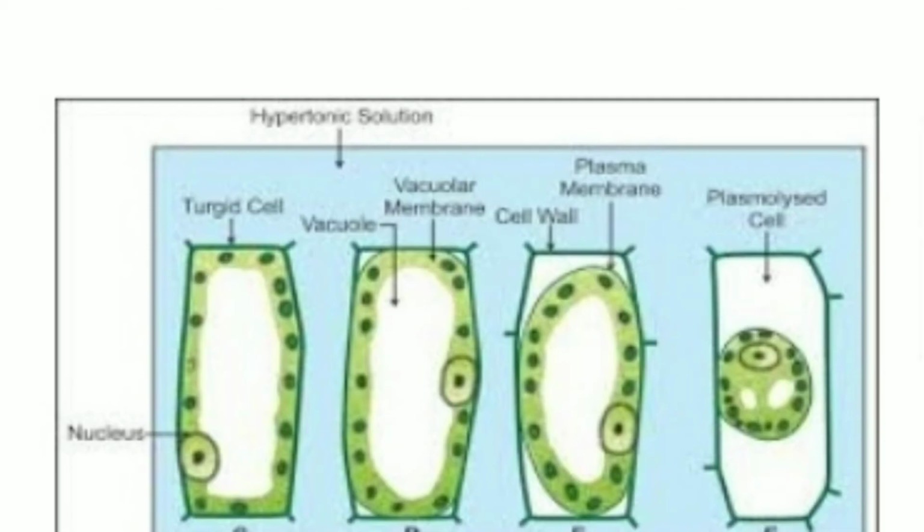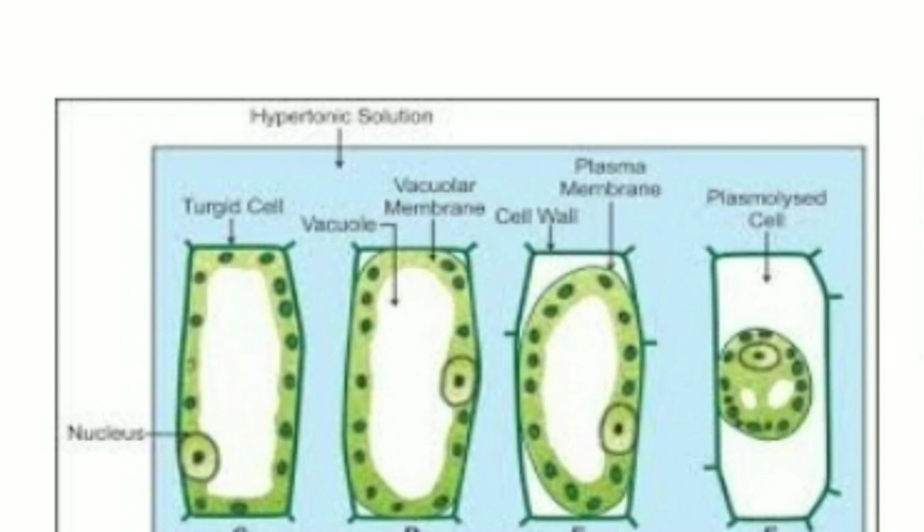Now next, this diagram as you are seeing on the screen is showing the phenomenon of plasmolysis. Now what is this plasmolysis? It occurs within the plant cell, when the water moves from the inside of the cell to the outside of the cell, if the cell is placed in the hypertonic solution.